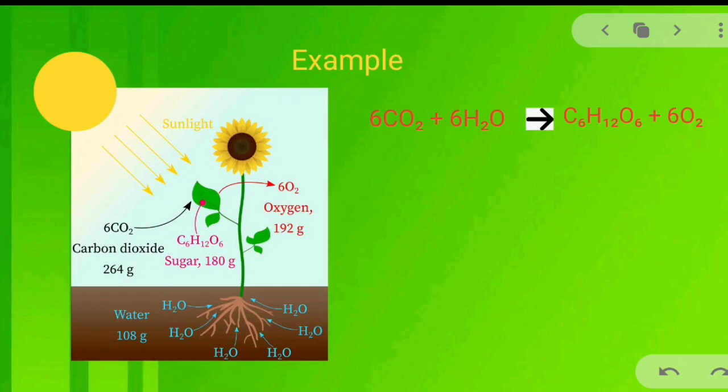Photosynthesis is a natural process in which plants absorb carbon dioxide from the atmosphere and water from the soil to prepare food in the form of glucose and release oxygen gas to the atmosphere. For this process, the plant requires 6 molecules of carbon dioxide and 6 molecules of water, and prepares 1 molecule of glucose and 6 molecules of oxygen. Now let us see whether in this natural process the mass is conserved or not. Does the process follow the law of conservation of mass or not?